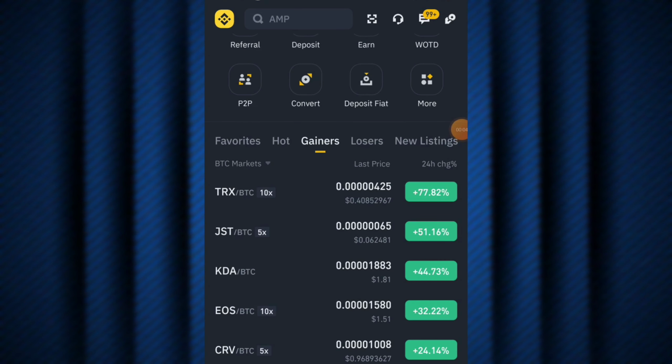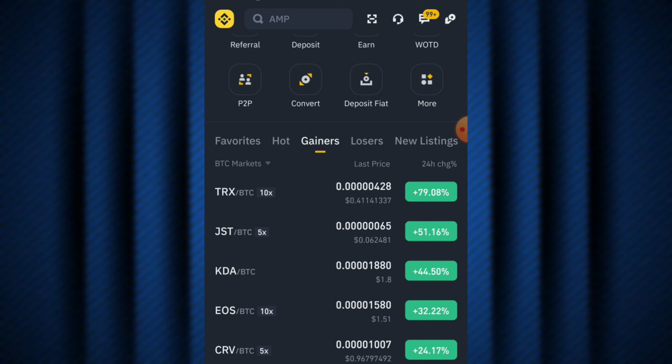Okay, so as you can see over here, guys, we are currently on the BTC market where all these cryptos are trading with the BTC pair. As you can see, this one is JST BTC, this one is TRX BTC, KDA BTC. So what we simply do is purchase all those cryptos right here. We can purchase probably 5 or 10 of these cryptos and just hold them, guys.